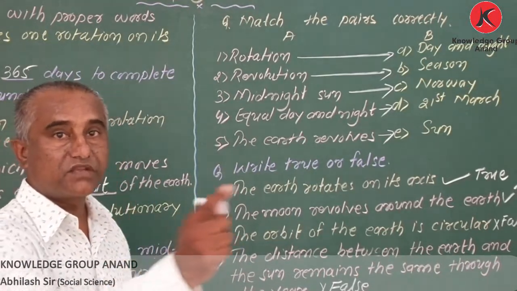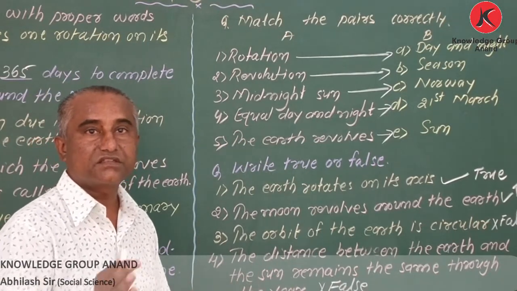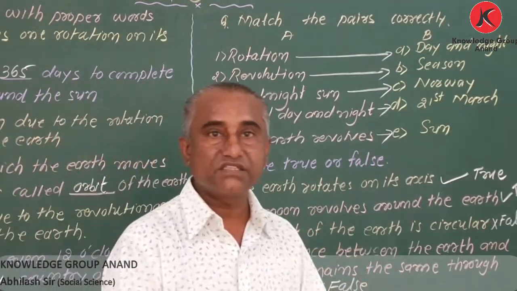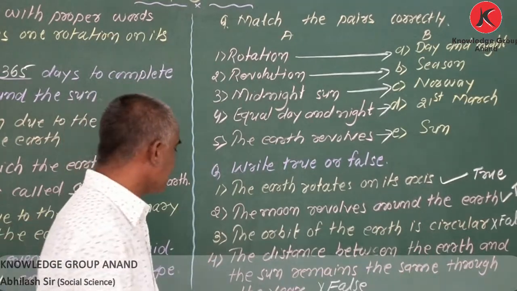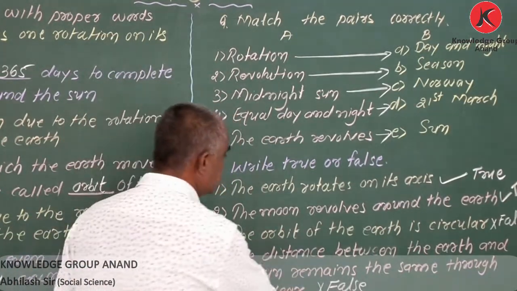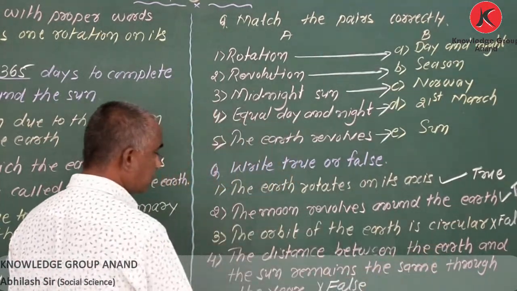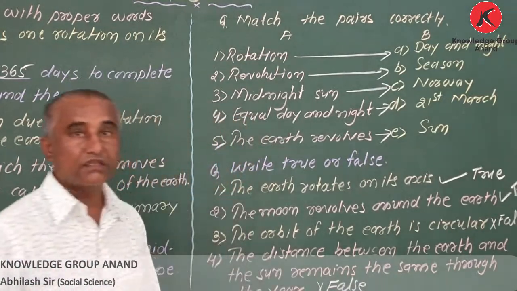Because of the egg shape, the distance between the sun and the earth doesn't remain the same throughout the year. And that's why this sentence is false. Okay, thank you.